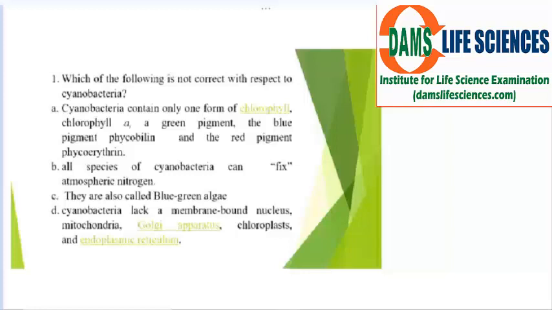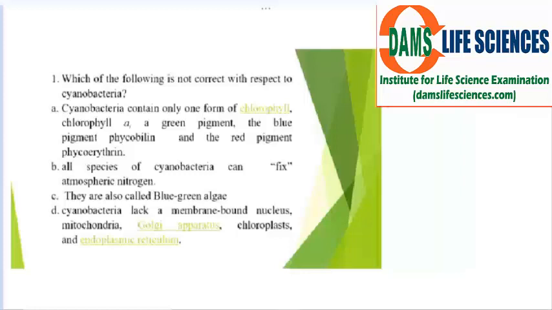So this is correct. They have chlorophyll a, green pigment, and blue pigment. But C is also correct. This is a blue-green algae. Yes, they are called blue-green algae. Cyanobacteria lack membrane-bound structures. Yes, because they are prokaryotes. They are not eukaryotes. Now the thing is, option B is not correct.